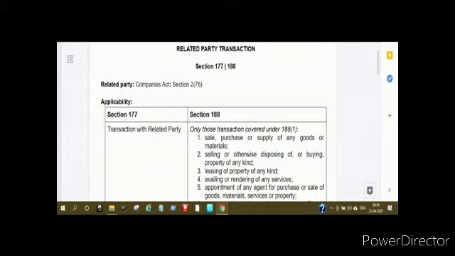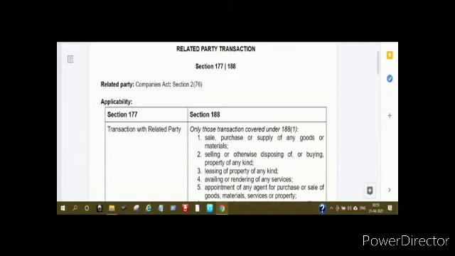and it does not specify any specific transaction. It says transaction with related party. So irrespective of any transaction you can think of, if it is with a related party, you have to go through section 177. So that is a separate part, because it says transaction with related party.